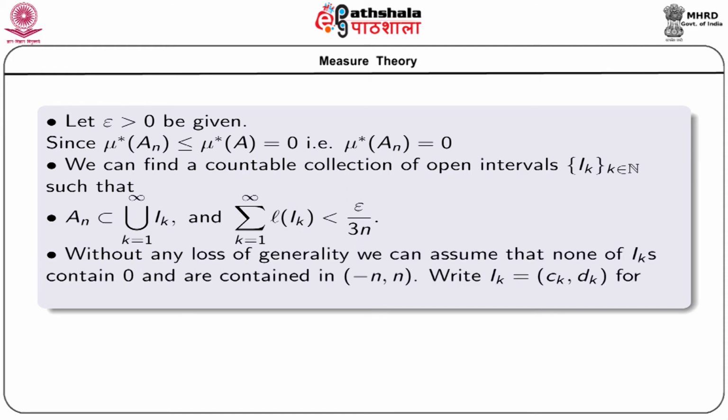Without any loss of generality, we can assume that none of the Ik's contain 0 and are contained in the interval (-n, n). Let us write Ik as the open interval (ck, dk) for each k.